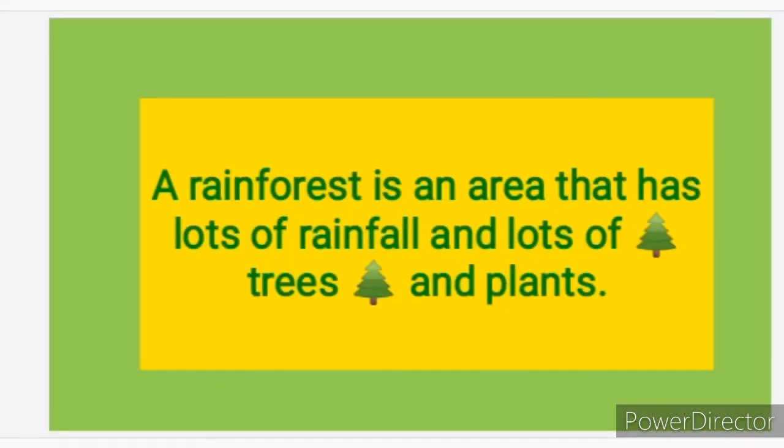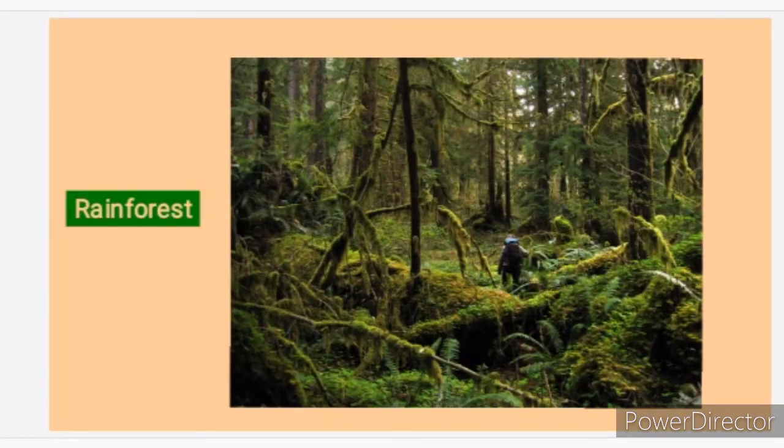Okay, now let's go over to rainforest. A rainforest is an area that has lots of rainfall and lots of trees and plants. Now, this is an example of a rainforest. You can see the many mighty trees we have here because of the abundance of rainfall.